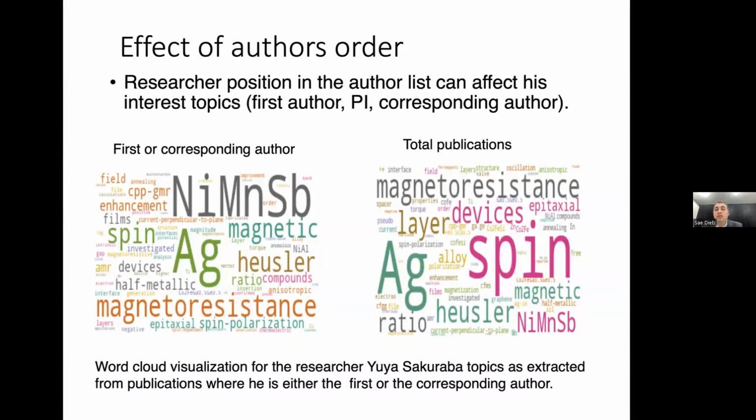At first, we wanted to study the effect of the author's order on the visualization of his research output. So generally speaking, when a researcher is the first author of the paper or the corresponding author, that means this paper is more representative of his research or his topic than when he is a second or a third author. And to verify that, we conducted an experiment using the same researcher, first with the total number of publications that he is affiliated to, and then only with the publications that he is either first or corresponding author. And we can see here, for example, this kind of compound has a higher frequency for this researcher.